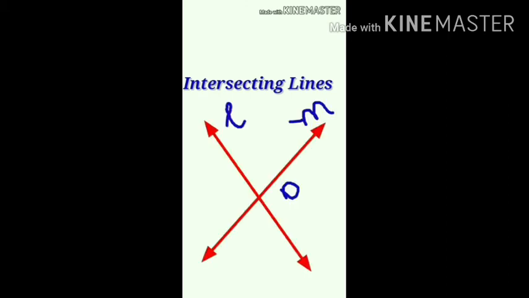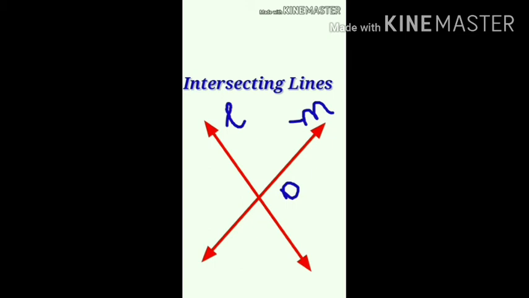If lines cross each other at a point, then these lines are called intersecting lines. Here, L and M are intersecting lines and O is called the point of intersection. Examples of intersecting lines are scissors, crossing of railway tracks, etc.